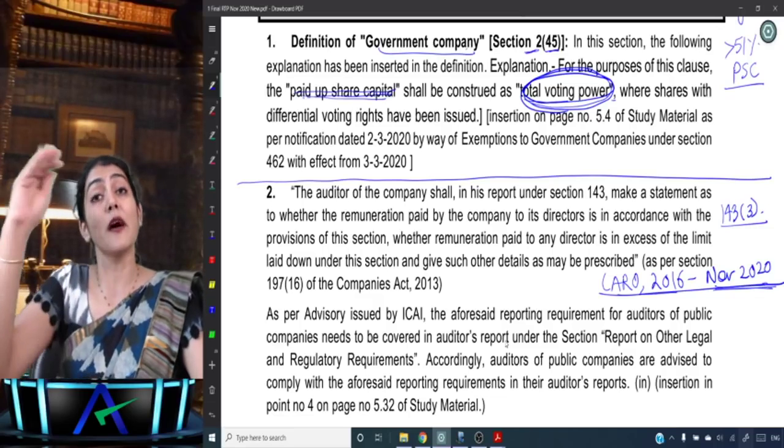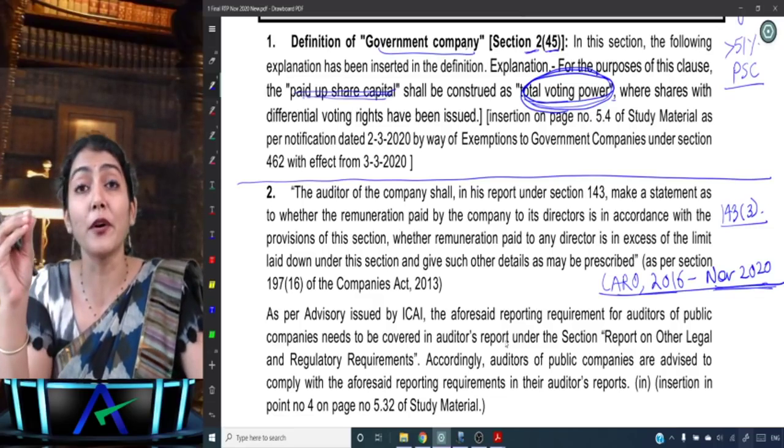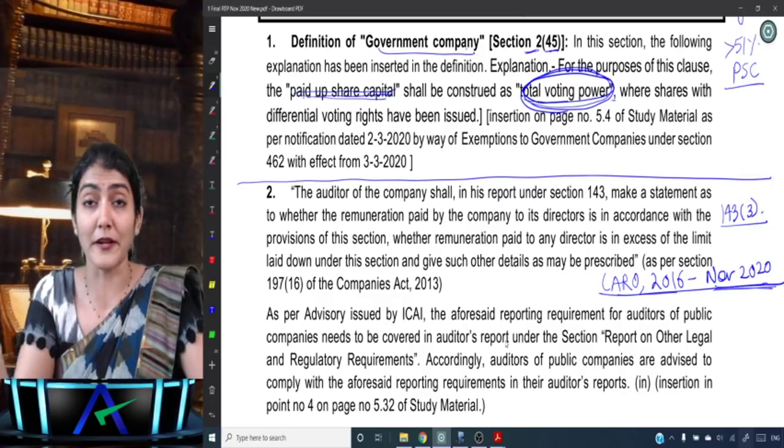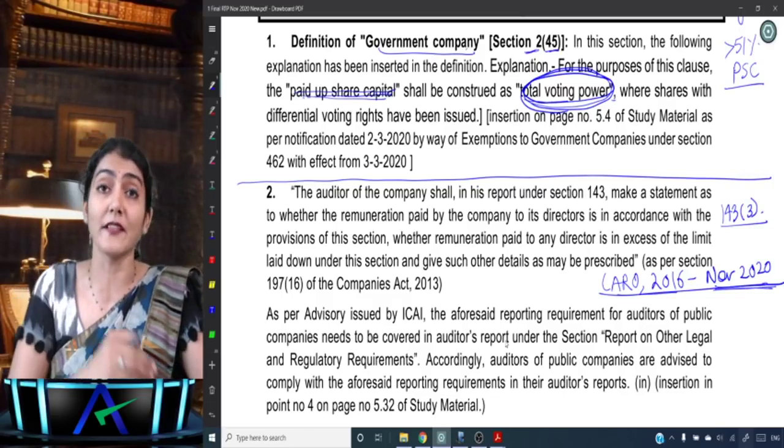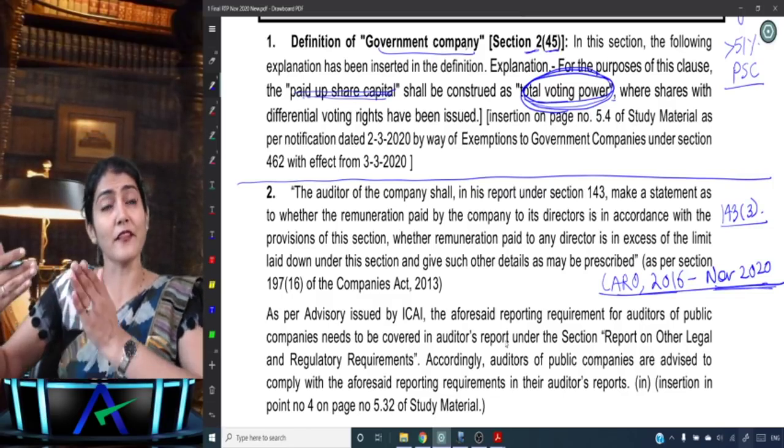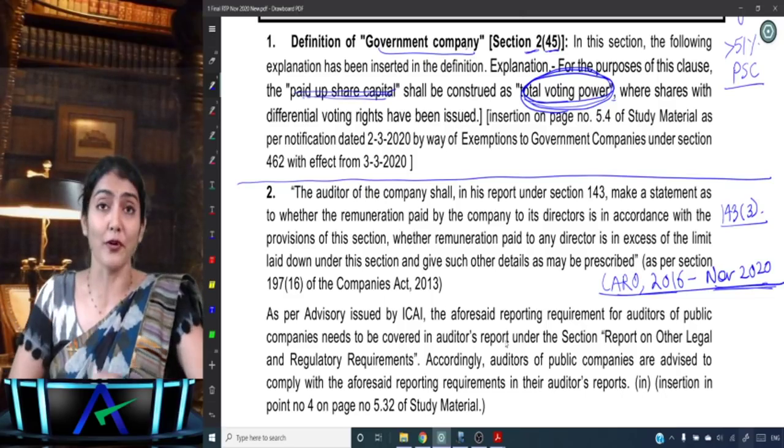Okay, coming back to reporting on other legal and regulatory requirements. One, you make a reference to 143(11), those matters reported as an annexure to the audit report.